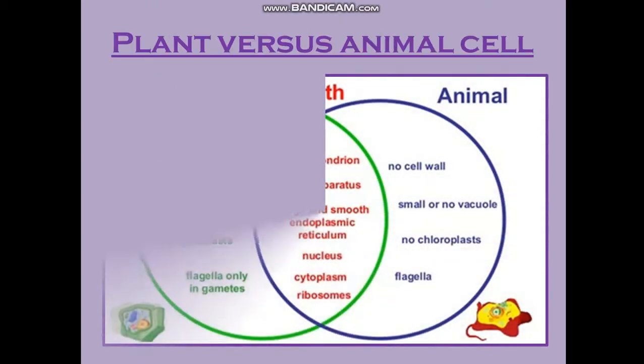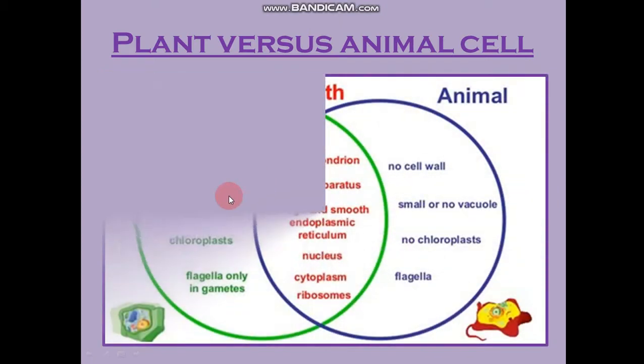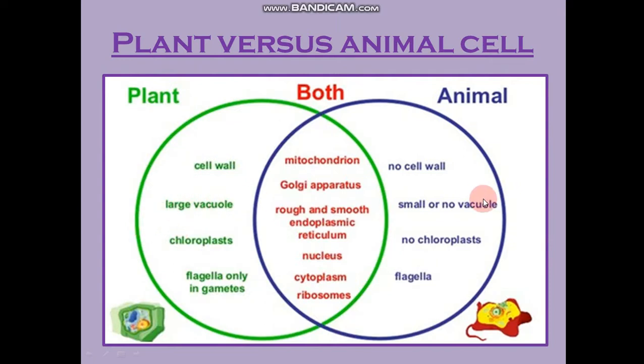Let us move forward and study plant and animal cells comparatively. See here, it's a Venn diagram. A plant cell uniquely has a cell wall, whereas the animal cell does not have a cell wall. The plant cell has a large vacuole, whereas the animal cell has small vacuoles. Plant cells have chloroplast, whereas it is absent in animal cells. Plant cells have flagella only in gametes, but animal cells do have flagella, so that they are motile, they can move.